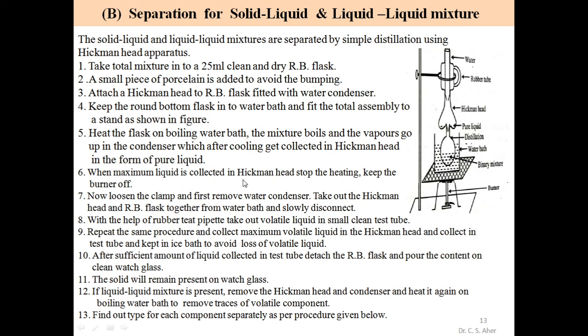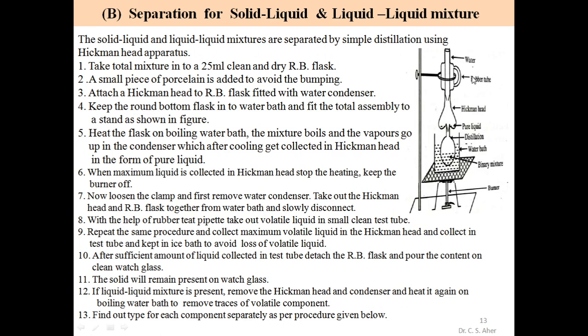When the maximum liquid is collected in the Hickman head, stop heating and keep the burner away. If this Hickman head is full, the collected liquid will pour down. At that time we stop the burner heating, move the burner away from the flame, and cool it. We remove this water condenser, loosen it, and take out the Hickman head and RB flask together with the water bath. Slowly disconnect the apparatus with the help of a rubber tip pipette.